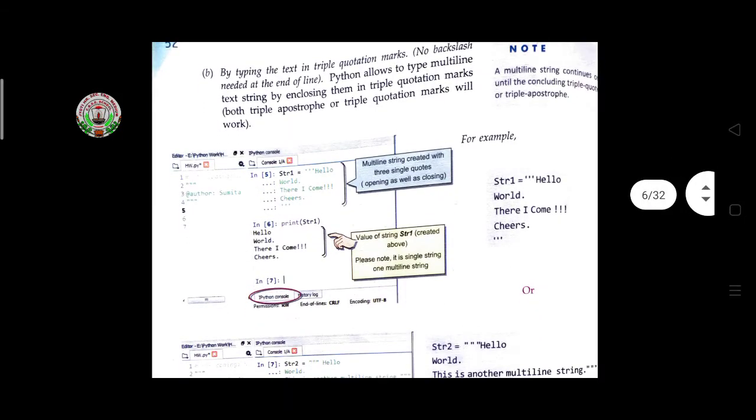Python allows you to type a multi-line text string by enclosing it in triple quotation marks. Both apostrophes or triple quotation marks will work here. So if you want to write multiple lines, the triple quotation mark can also be used here. But here there is no need to use a backslash.